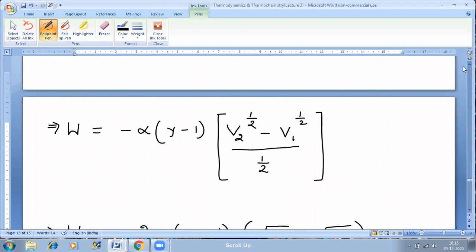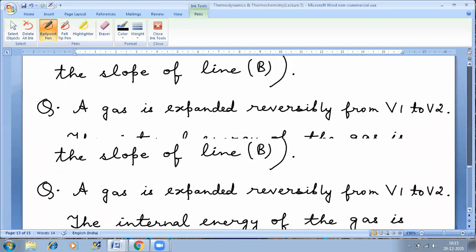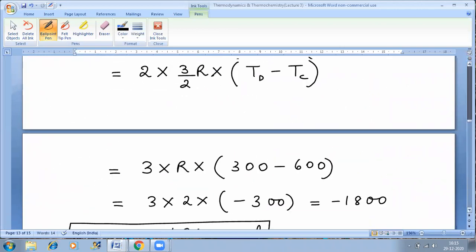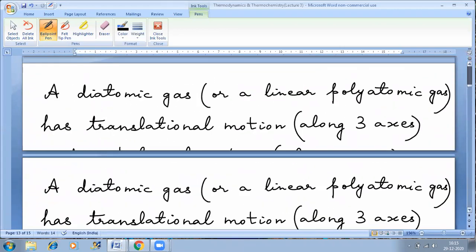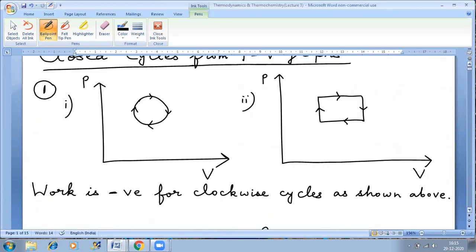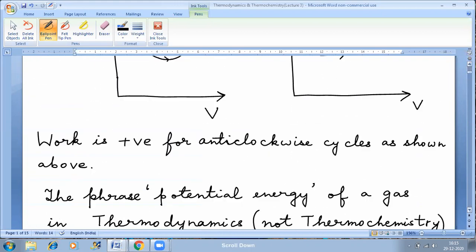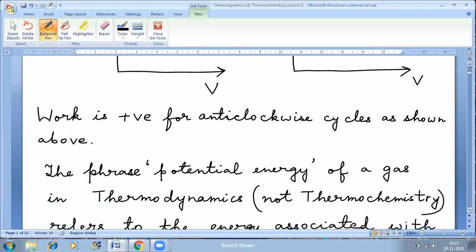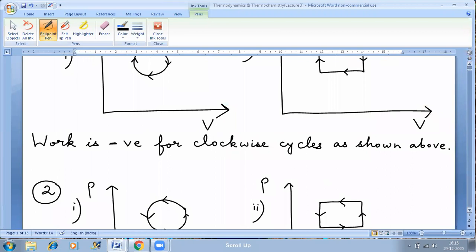Now let's come back to the other things. So work is positive for anti-clockwise cycles. Work is negative for clockwise cycles.